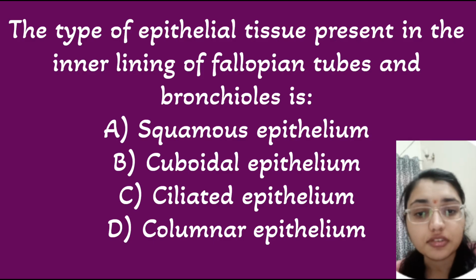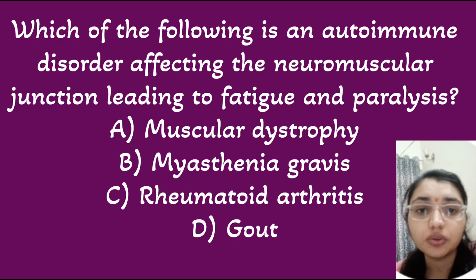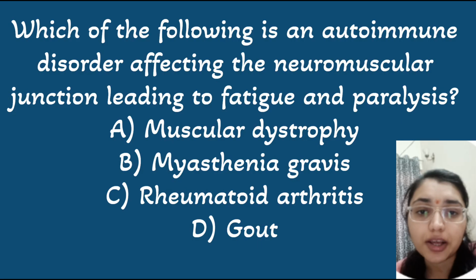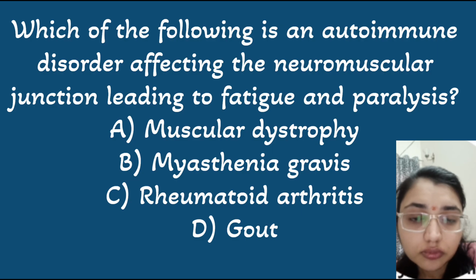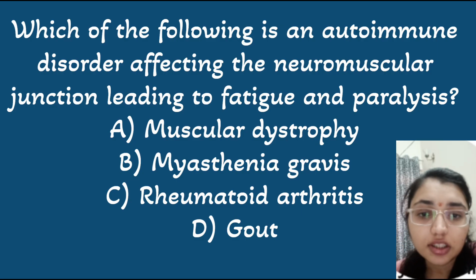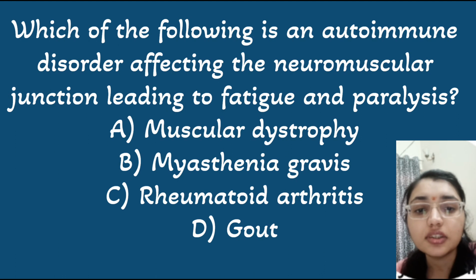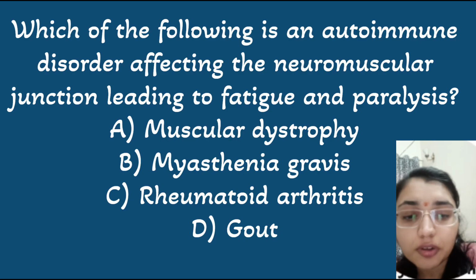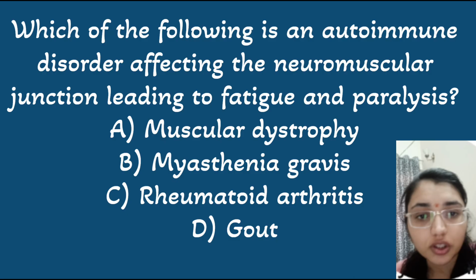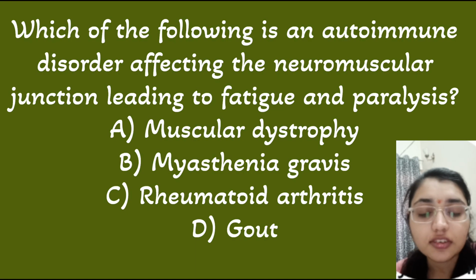Next question is, which one of the following is an autoimmune disorder that affects the neuromuscular junction, leading to fatigue or paralysis? Option 1 muscular dystrophy, option 2 myasthenia gravis. So myasthenia gravis is an autoimmune condition where antibodies destroy the acetylcholine receptors that are present at the neuromuscular junction, and muscular dystrophy is a genetic disorder. So here option B is correct.